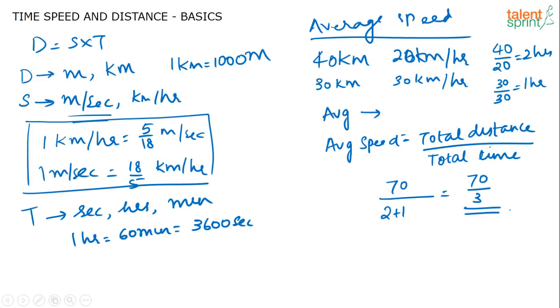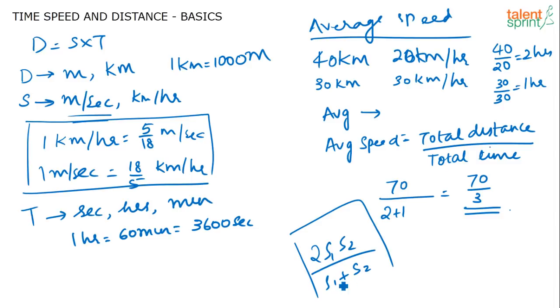So whenever you calculate average speed, use this formula: total distance divided by total time. Always remember that, don't directly take the average. Now, in questions wherein the distance covered in both the halves is the same, there are some formulas you can use, like 2 s1 s2 by s1 plus s2. We will consider this formula when we solve questions from this topic today. We are going to be solving a question which involves this formula, so at that time we will discuss it. That's about average speed.